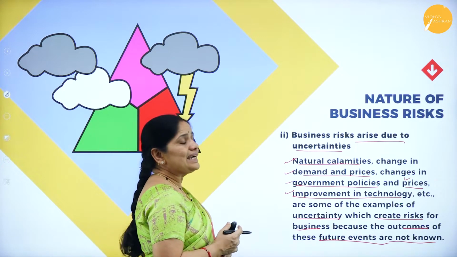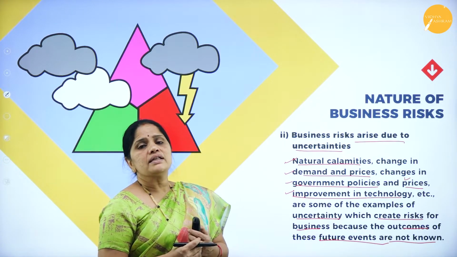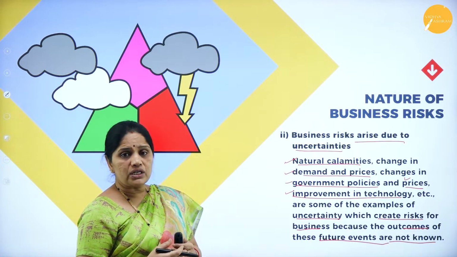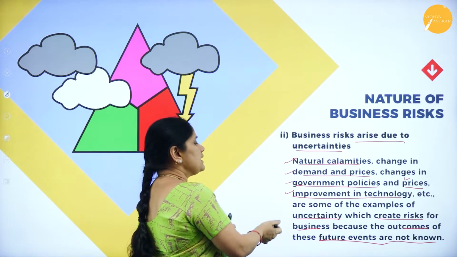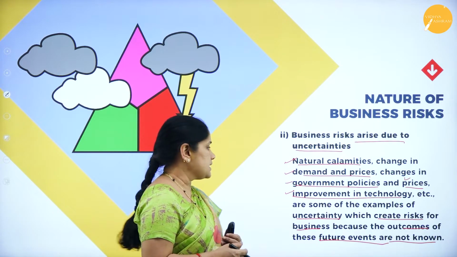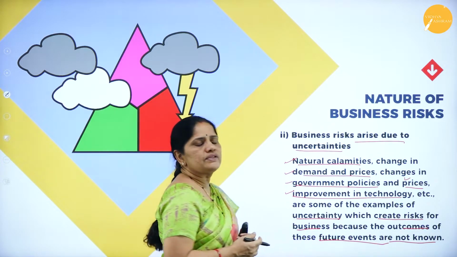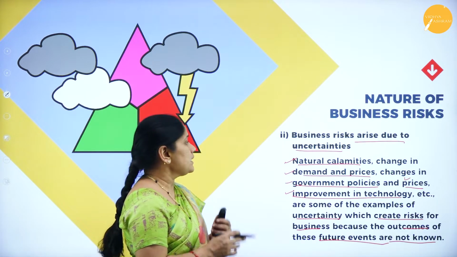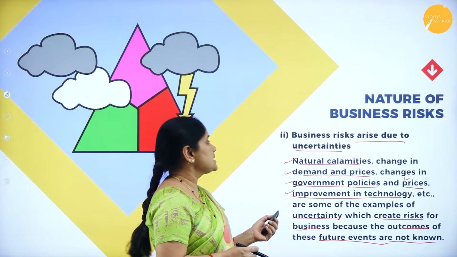And then improvement in technology. Suppose there is the latest technology in the market because of which the goods are available at a cheaper price, then we have to upgrade our technology also to match that rival company's products. So all these are causes of uncertainties. They are some of the examples of uncertainty which create risk for business because the outcomes of these future events are not known. So we don't know how the future will be. That is why we say that business risks arise due to uncertainties.